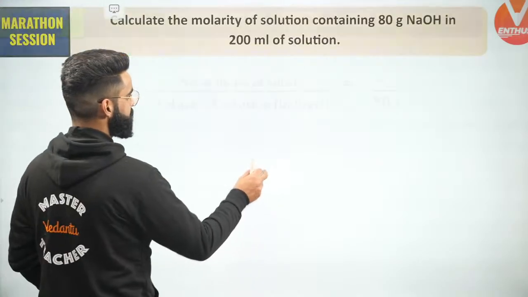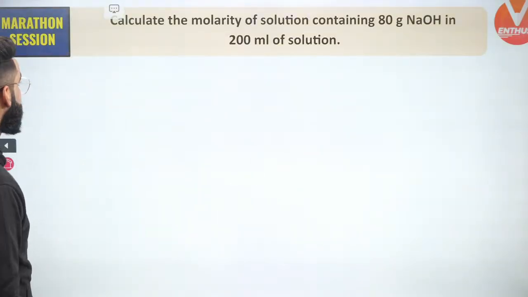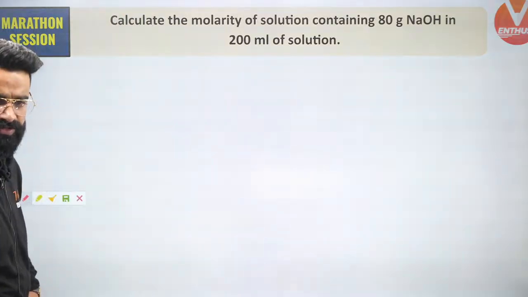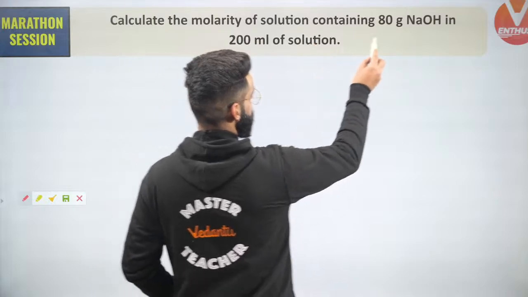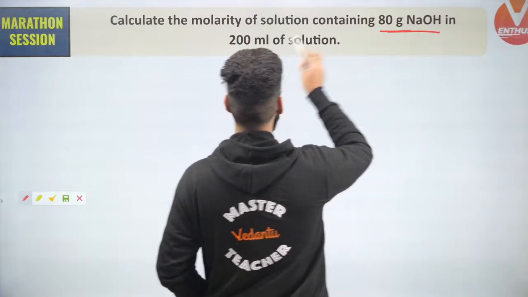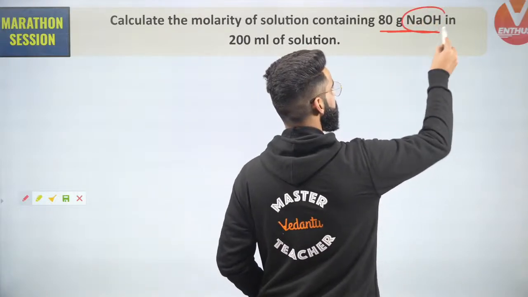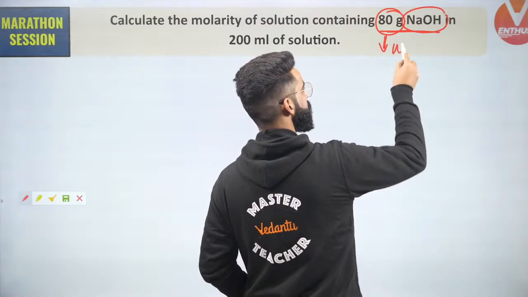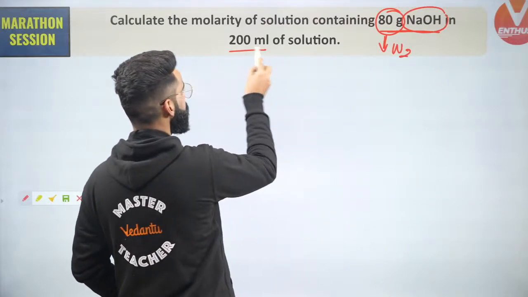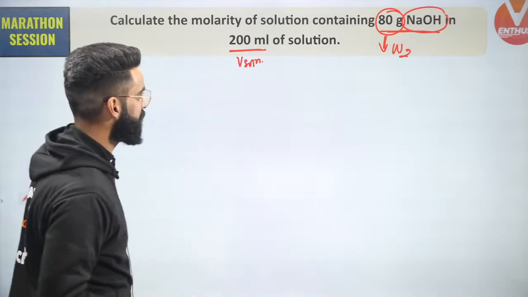Okay, now guys, see. A very, very simple and basic question which is given to us so that you can get familiar with the formulas. Calculate the molarity of a solution containing 80 grams of NaOH in 200 ml of solution. My solute, which is given to me, is NaOH. This is the mass of solute, that means this is the value of W2 which is given to me. This value is the volume of solution in ml. I'm supposed to calculate molarity.